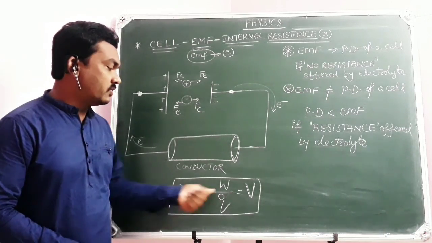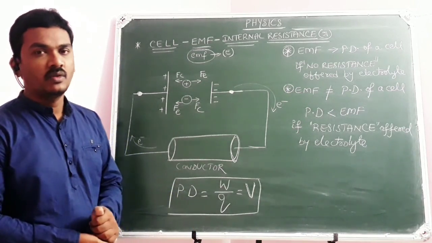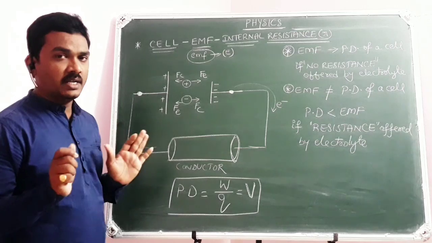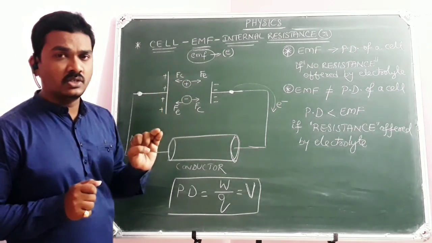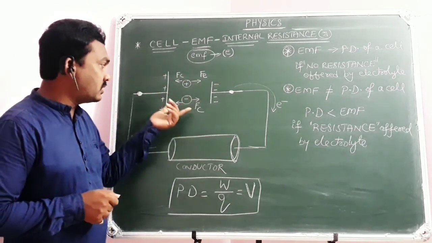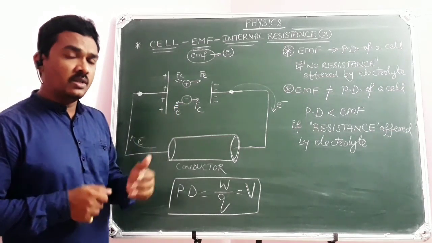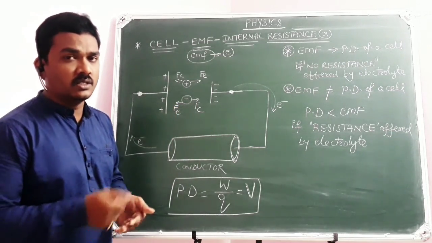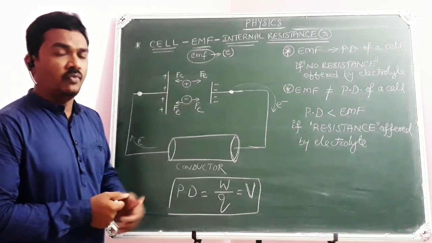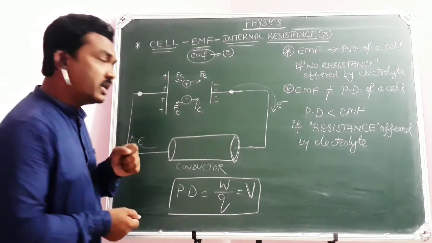Potential difference or voltage is represented by V. So hope you got clarity on the definitions of EMF, potential difference and internal resistance. The resistance offered by the cell or battery for the flow of ions through the electrolyte is defined as internal resistance. So this is a very important point we need to understand.